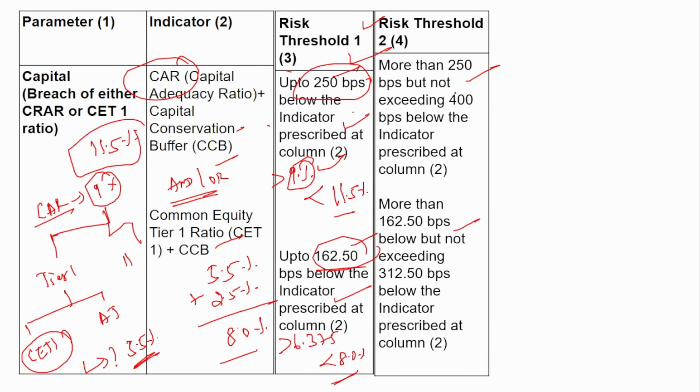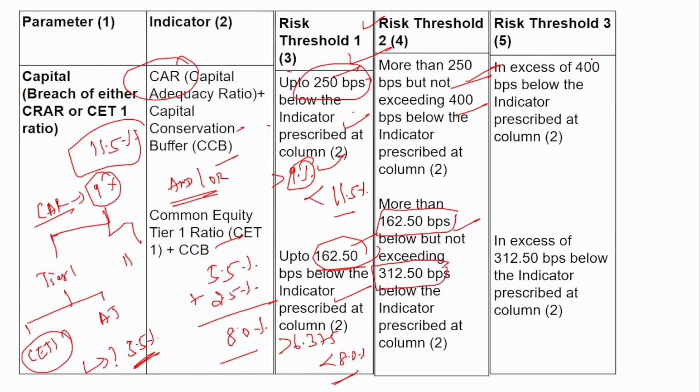Similarly, risk threshold 2, 250 basis point but not exceeding 400 basis point. Here more than 162.5 basis point but not exceeding 312. And in this last risk threshold, it is 400 basis point below the actual amount, which means 11.5 minus 4. So here maintenance is lesser than 7.5. So in this case, it is risk threshold 3. So this is how the risk thresholds are divided. Depending upon the breach level, the risk threshold level is divided.